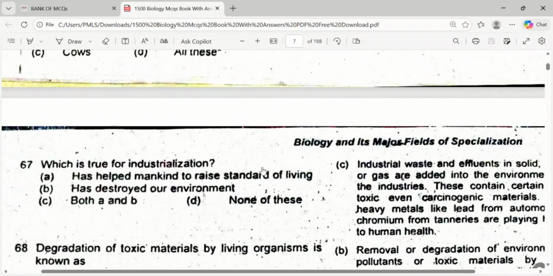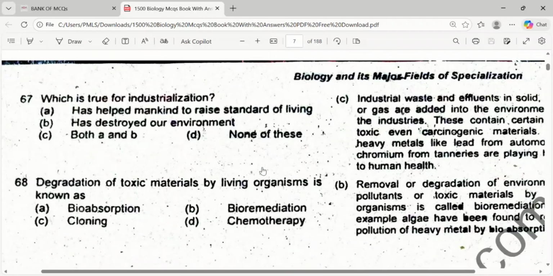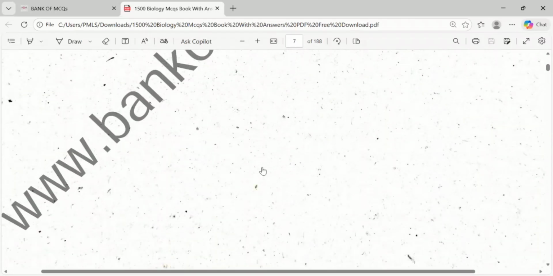Which is true for industrialization? Has helped mankind to raise the standard of living, has destroyed our environment, A and B, or none of these. What is true? A and B both are. Degradation of toxic material by living organism is known as bioremediation. Okay, that's all from the first chapter.